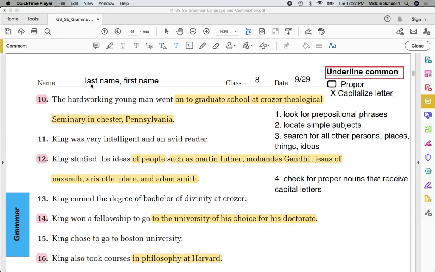But first, put your last name, first name on the top of page 62. Class 8, and today is 9/29. You may also care to remind yourself that we are underlining the common nouns once. We're putting a circle around the proper nouns, and if there's any proofreading we need to do, if there's a capital letter that is not, we're going to put an X through that letter.